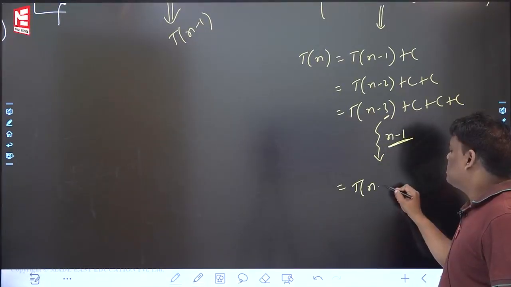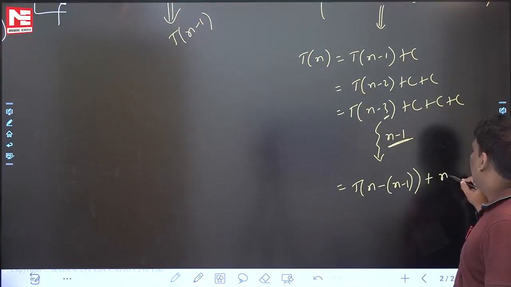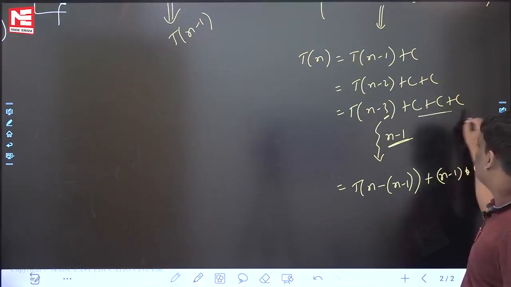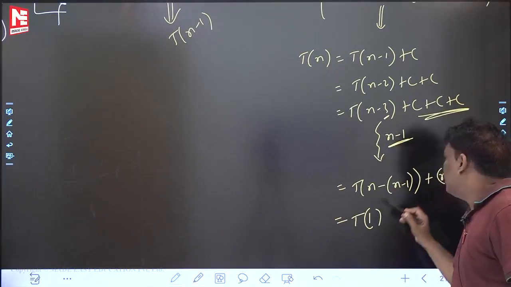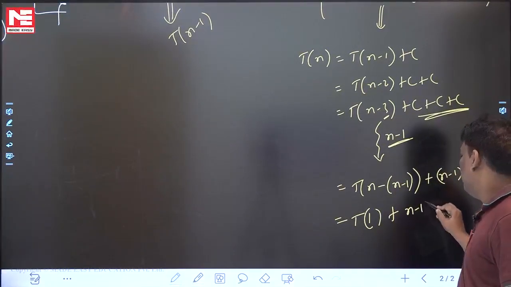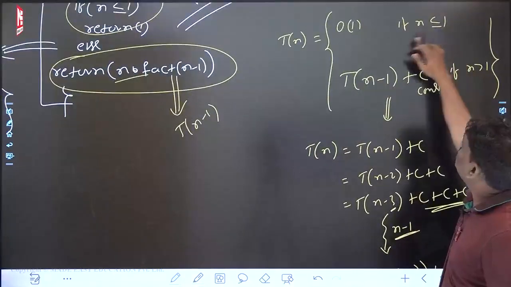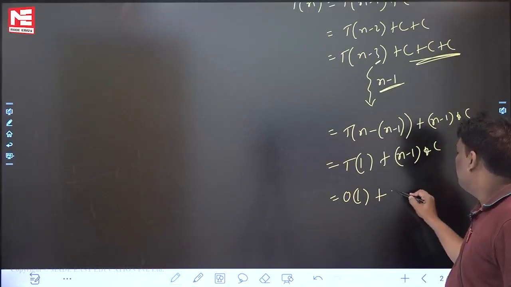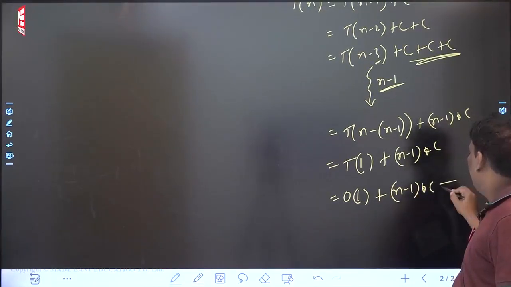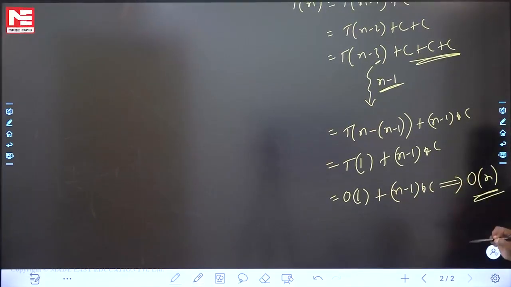Three times gives 3c, and n minus 1 times gives n minus 1 into c. This goes to T of 1 plus n minus 1 into c. What is T of 1? T of 1 is a constant, order of 1, plus n minus 1 into c. Finally, this goes to big O of n, because between the left side and the right side the bigger function is the same. You can write big O of n, omega, or theta also.